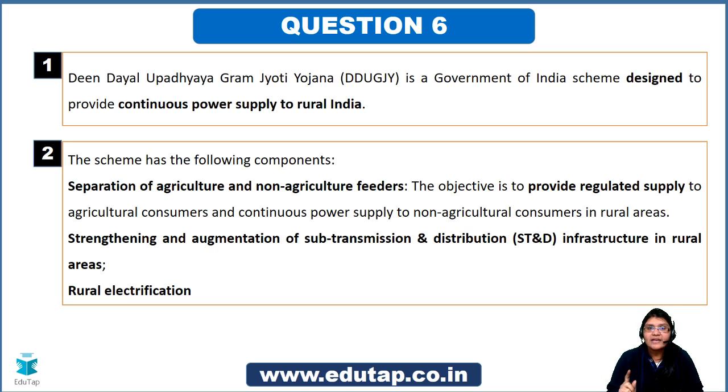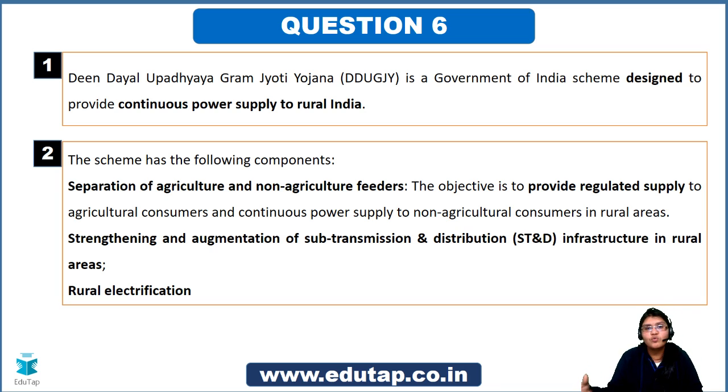First thing, keep in mind that it caters more specifically to rural India. You have no mention of urban India in this scheme. You can see from the title itself, it is Deen Dayal Upadhyaya Gram Jyoti Yojana. Gram means what? Village, right? So the first important component, friends, is separation of agriculture and non-agriculture feeders. This is a very important objective of this scheme, and it is because of this reason that this scheme actually came into being.